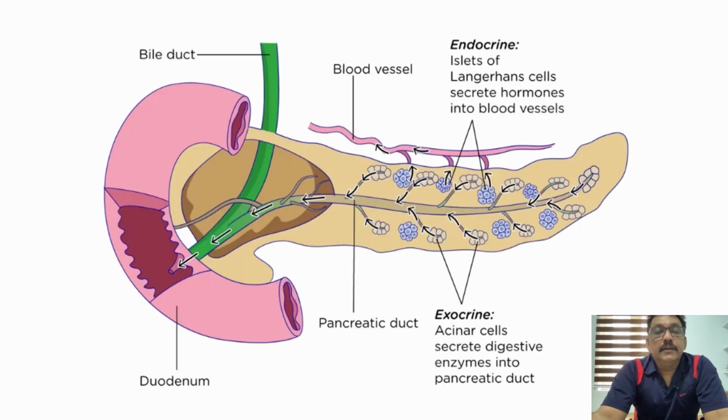Now, this is the anatomy of the pancreas. You can see the pancreas, pancreatic duct, blood vessels which supply the pancreas, the endocrine and exocrine glands, and the bile duct. It all drains to the duodenum, the intestine.